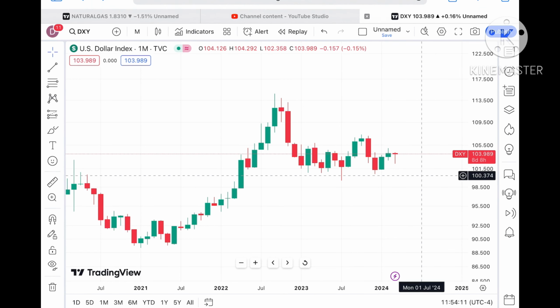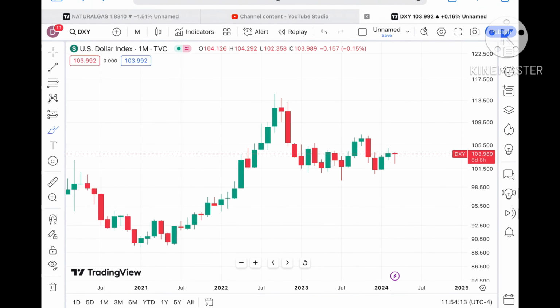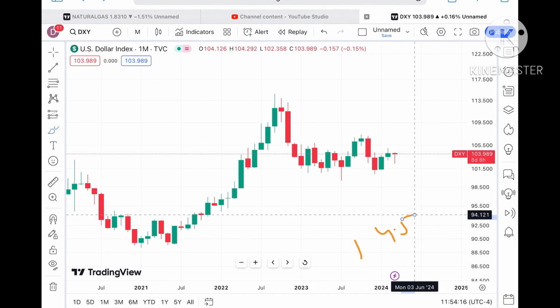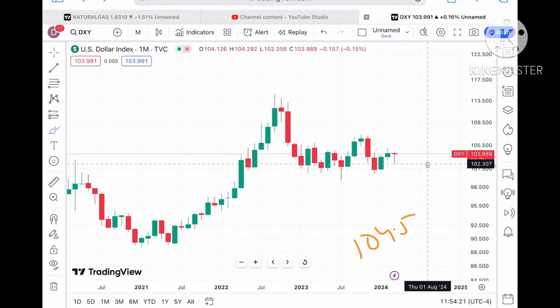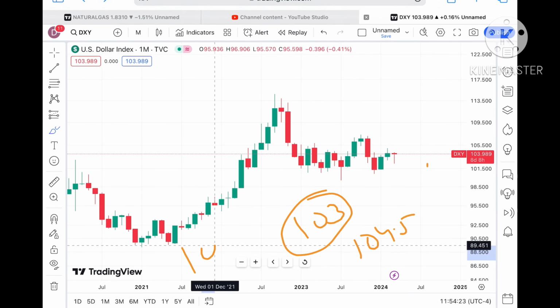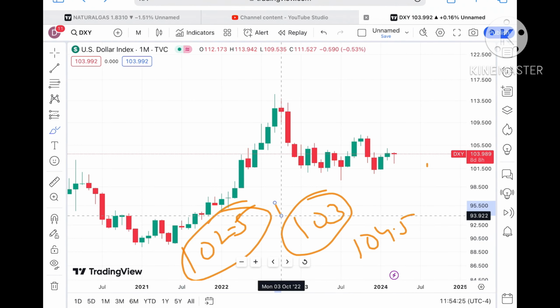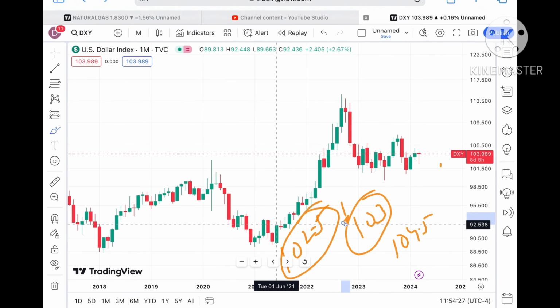As of now, if the price starts going above a level of around 104.5, we will see an upside in the dollar index, which will in turn reduce the price of natural gas. And if it starts moving below a level of 103, then the chance of going towards 102.5 will be there, and then we can see a rise in the price of natural gas.